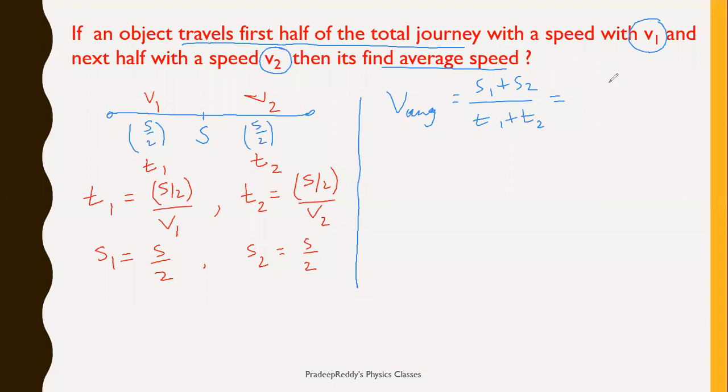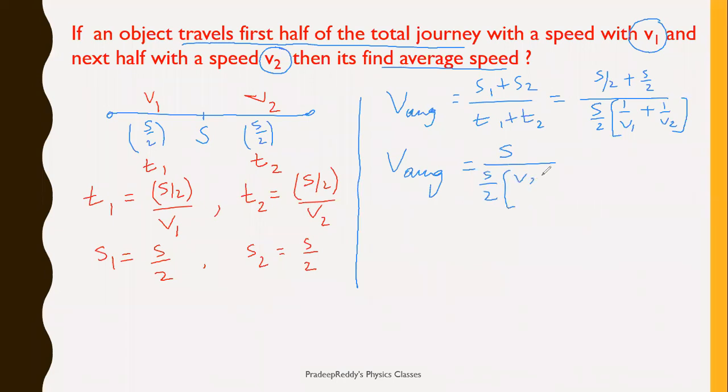(s by 2 plus s by 2) divided by the time taken, which is s by 2 times (1 by v1 plus 1 by v2). I can take s by 2 common over here because it is in t1 and t2. And from here, s by 2 plus s by 2 is obviously s, and this is s by 2 into (v2 plus v1) divided by v1 v2. s and s get cancelled. V average is equal to 2v1 v2 divided by (v1 plus v2).